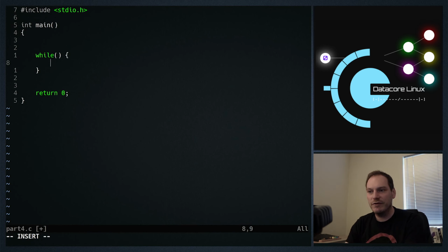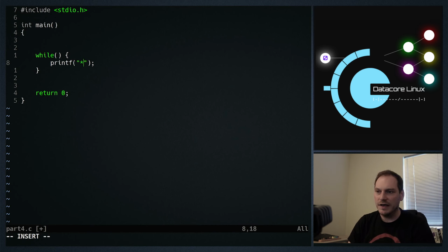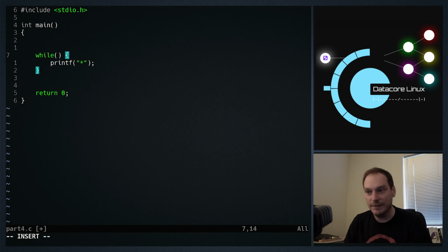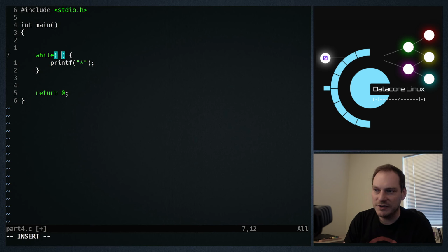So we want to print out stars. This is the de facto example of explaining loops that you'll find in pretty much every programming textbook, not just C programming, in most programming, anything close to system level anyway. So inside these parentheses we need a condition that resolves to either true or false. So we can demonstrate if we do while false, and then